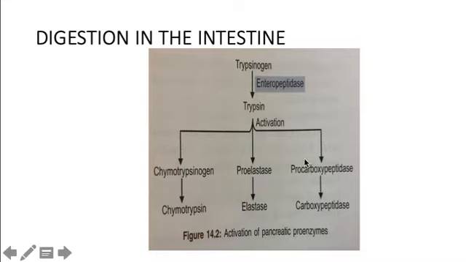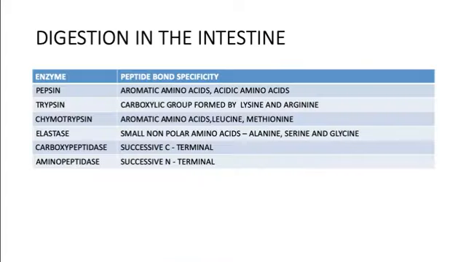Now when we talk about this, you should also know that this is called peptide bond specificity. What do you mean by specificity? It acts on a particular amino acid. So the pepsin acts on the aromatic amino acids and the acidic amino acids.